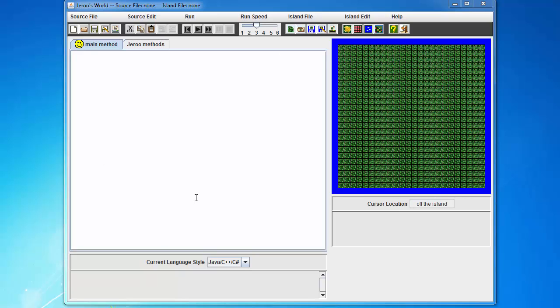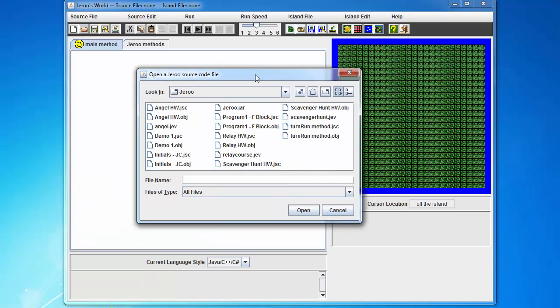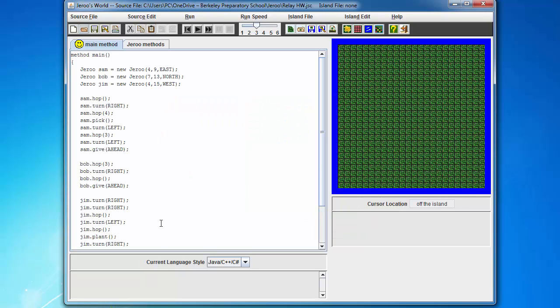What I have open right now is obviously the Jeroo program. You'll need to open up that program just like you would per normal. And then I want to remind you guys how to open up the specific files. So for example, if you want to open up your code, you're looking for a JSC file. So let's pull up the relay course one that's here. And then we also have to open up an island file if we have a specific island.